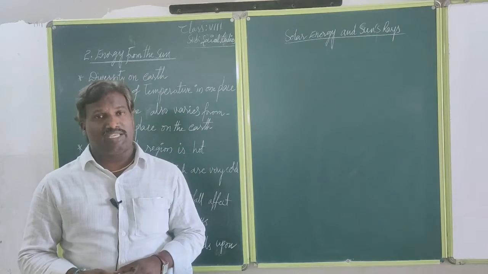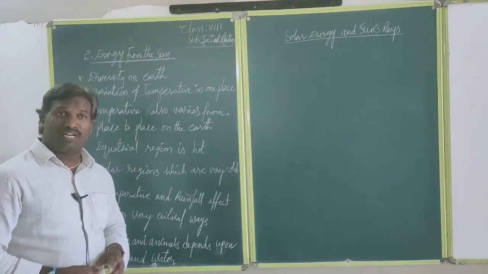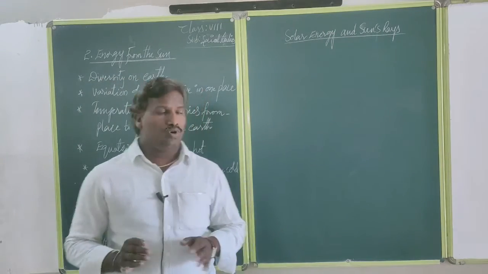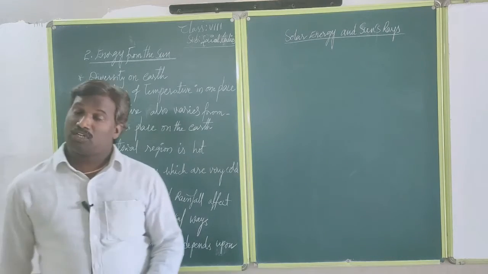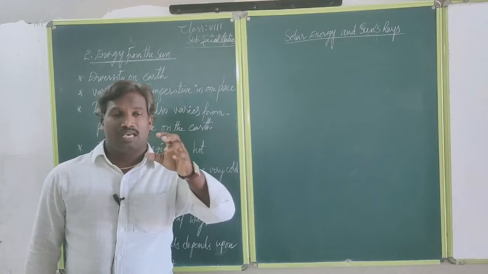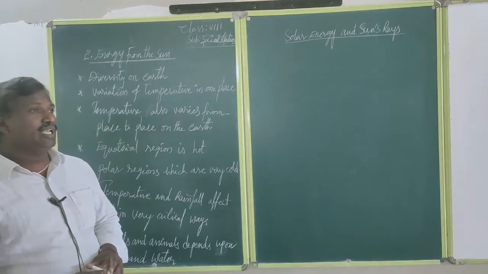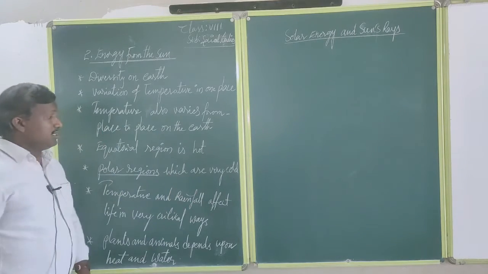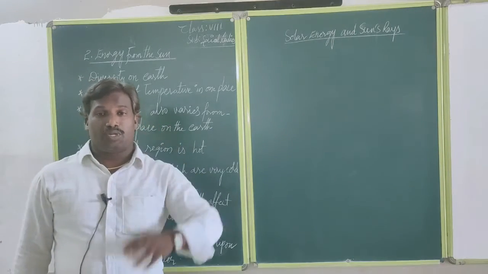Seashore places generally have moderate climates. Seashore places are moderate because it is not very hot and not very cold. Then we can call the equatorial region a generally hot region. What are the places located in the equatorial region? Those places are hot places. At the same time, we can take both the North Pole and South Pole regions, the two polar regions, which are very cold regions.